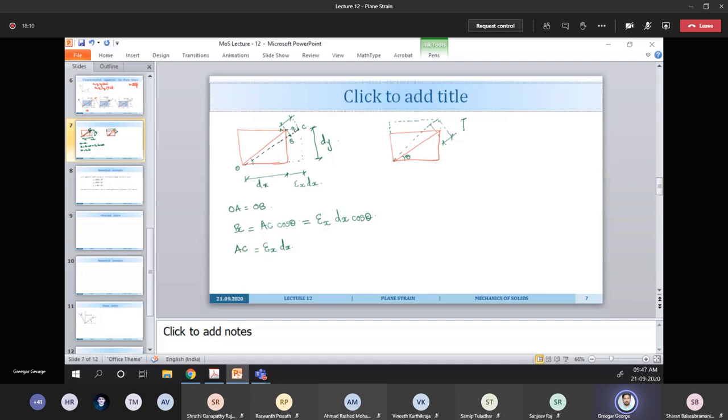This quantity is epsilon y dy, so the elongation along this direction will be epsilon y dy sin theta.